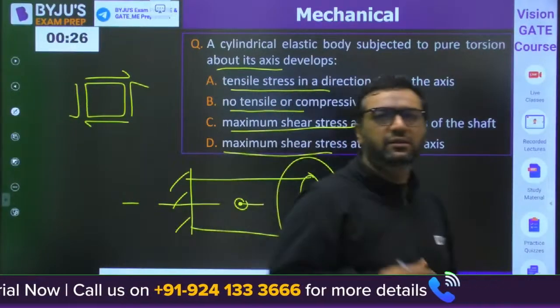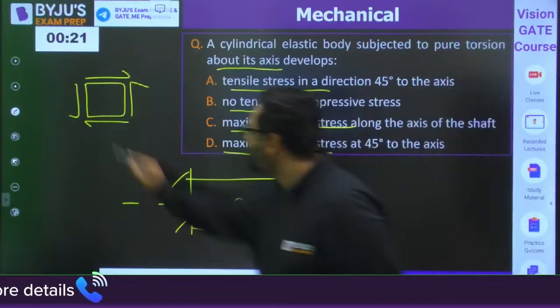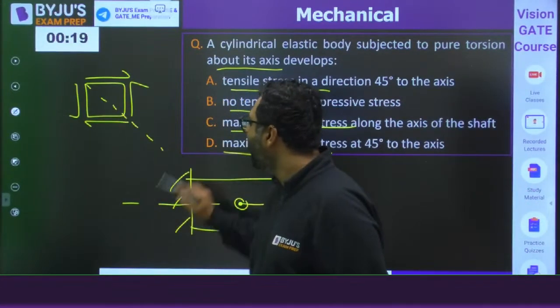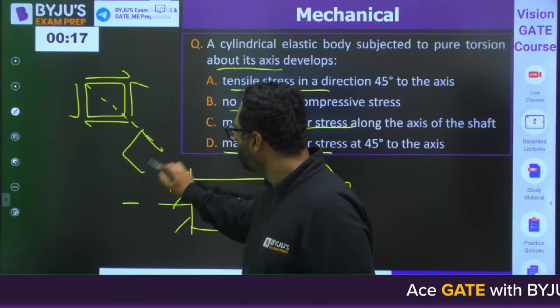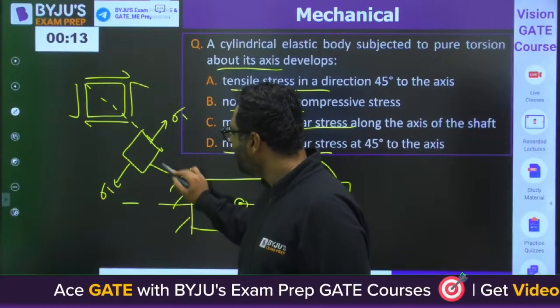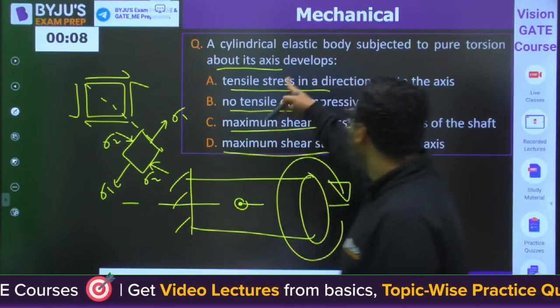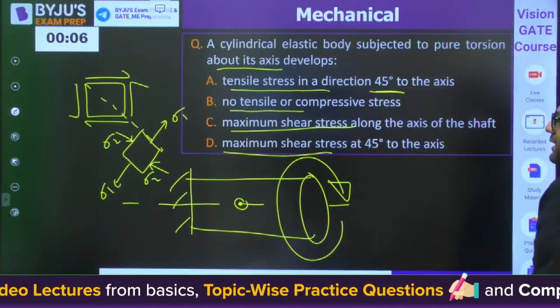Very good, Jarvis. I feel you are aware that for such a case at 45 degree we are having one principal plane. The second principal plane is like this. So tensile stress in a direction 45 degree to the axis.